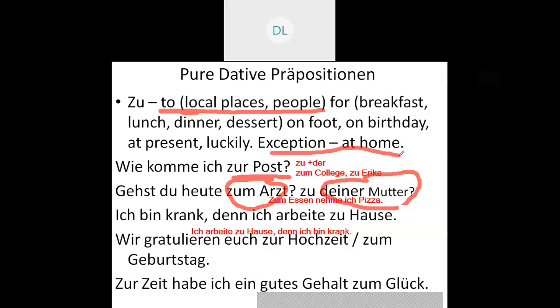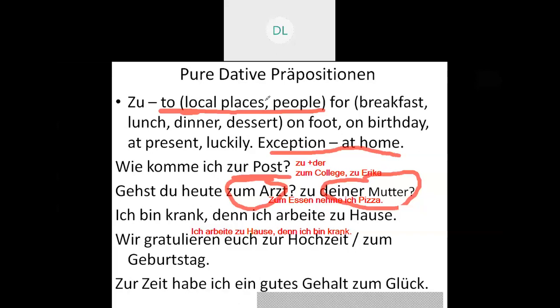Why? In the earlier one also I had specified that nach Hause is an exception, because nach is used for cities or countries and zu is used for local places or people. So here I can't say ich gehe zu Hause. That will be totally wrong.